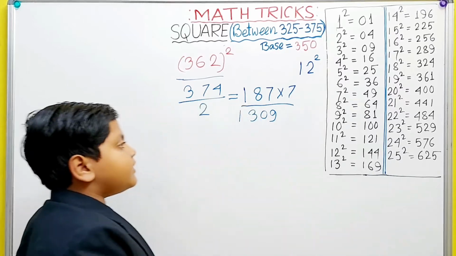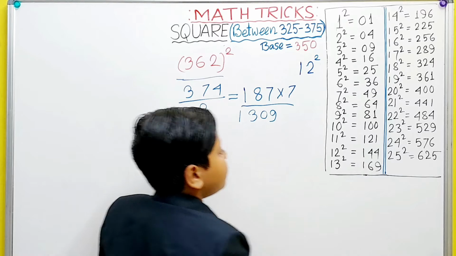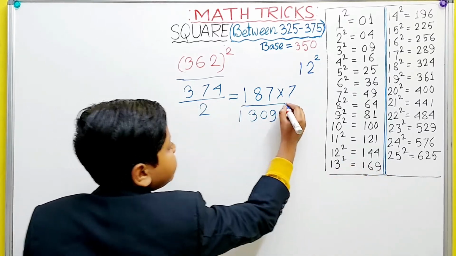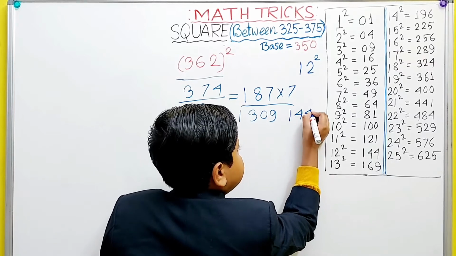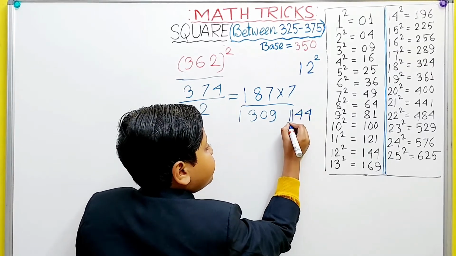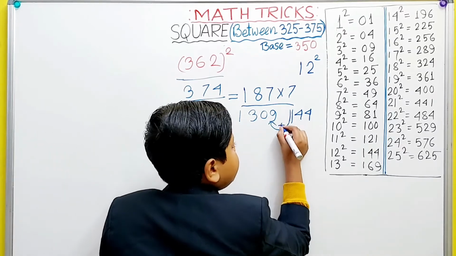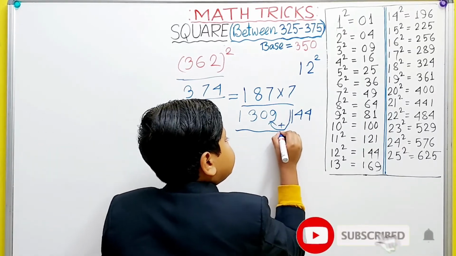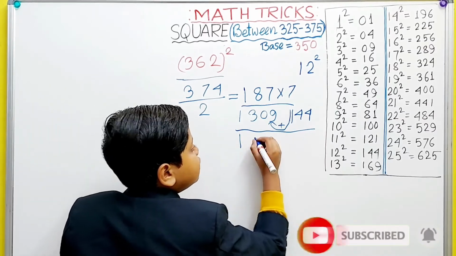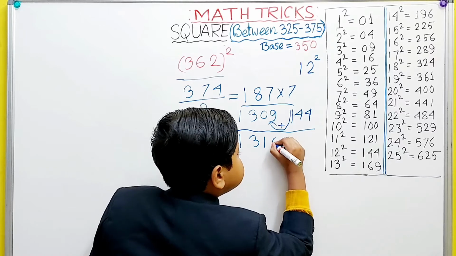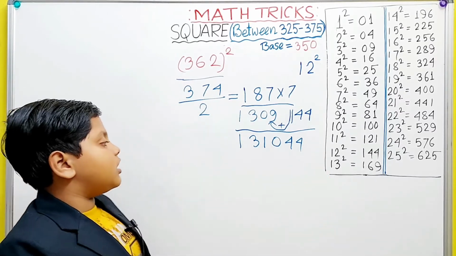Then we have to square the difference, which is 12, and it equals 144. It is not a 2-digit number. Well, it is a 3-digit number. So we will write 44 next to 1309 after adding 1, the hundreds place, to it. So 1309 plus 1 equals 1310, and we will write 44 next to it. And this is our answer, 131044.